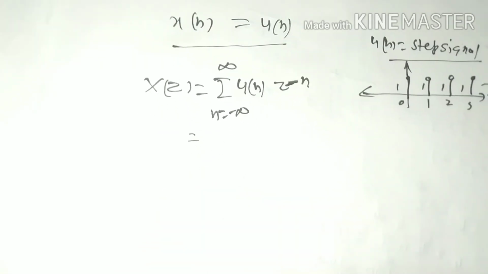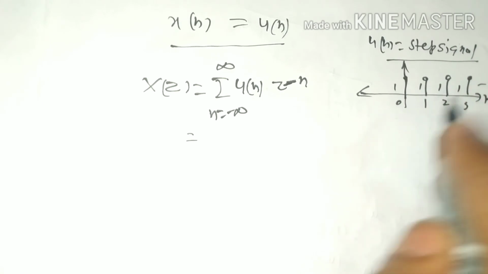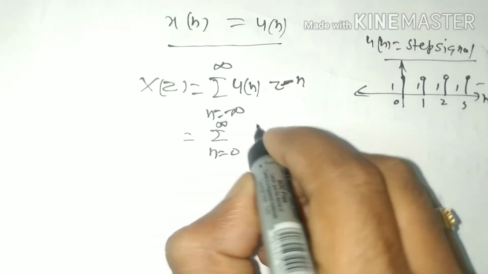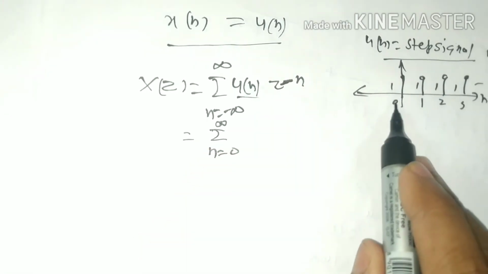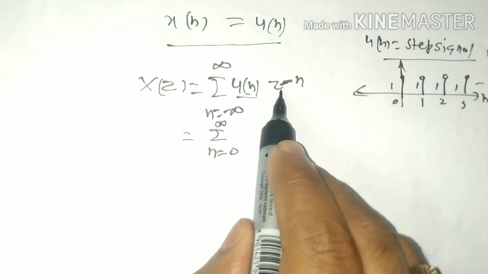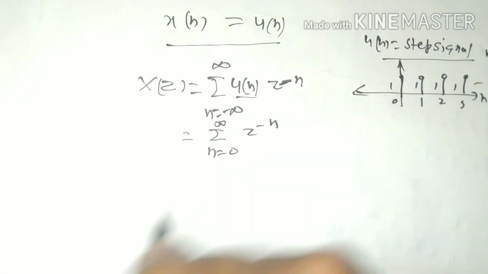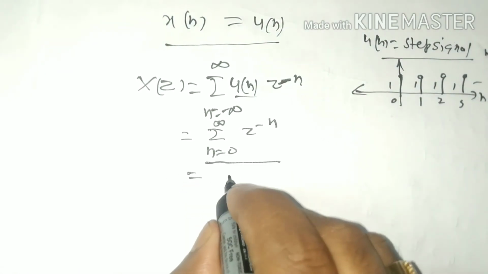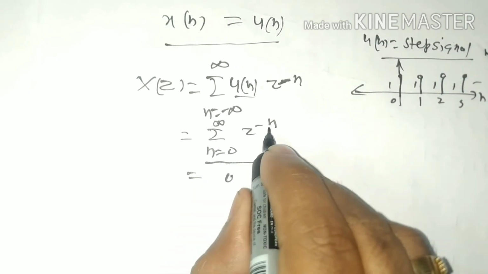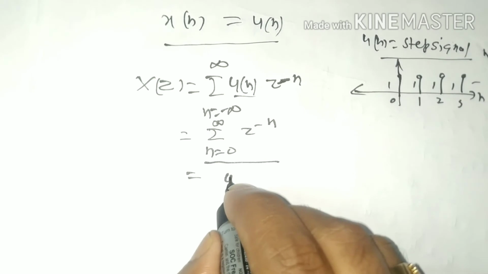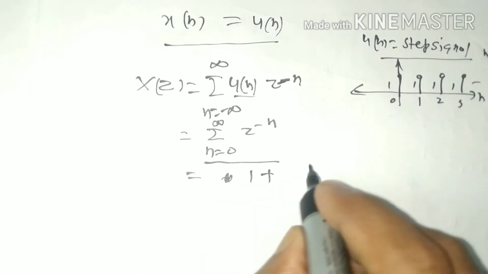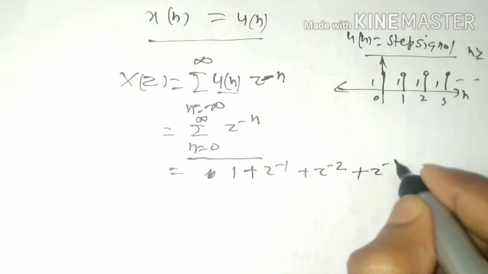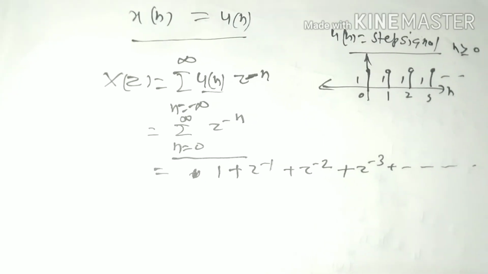So we know that u(n) exists for n greater than or equal to 0, so the limit becomes n equal to 0 to infinity, and u(n) is 1 there. So 1 multiplied by z to the power minus n becomes z to the power minus n. And we can expand that summation. If we put n equal to 0, then it will be 1 plus z to the power minus 1 plus z to the power minus 2 plus z to the power minus 3, to infinity.